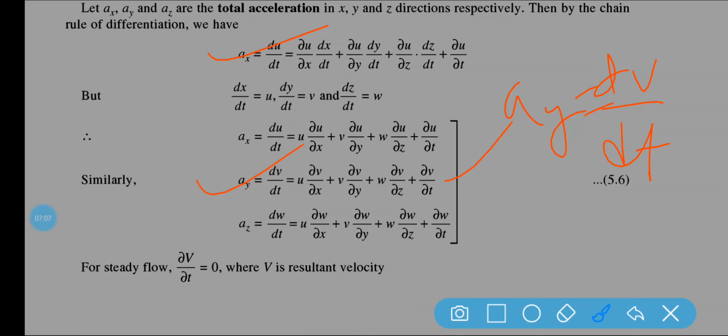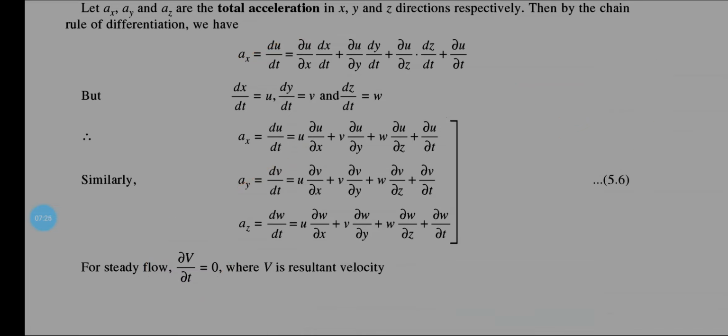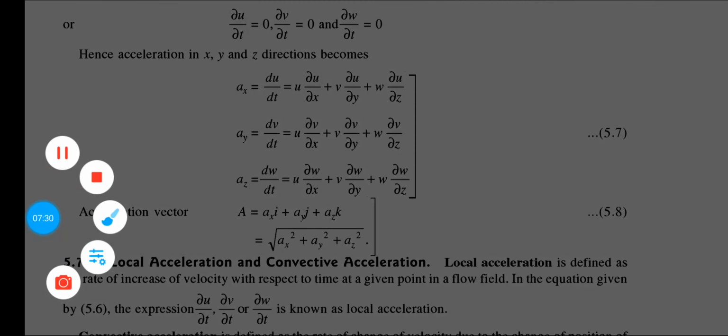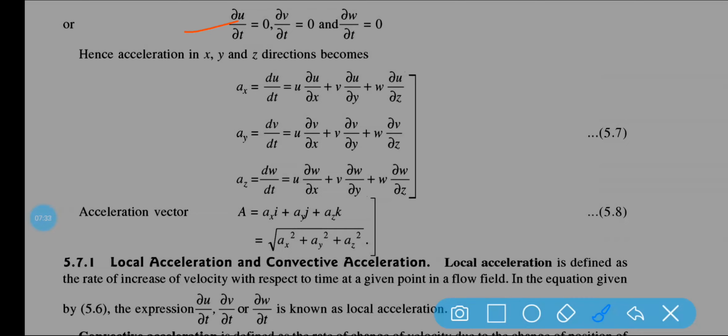Now in case of a steady flow, del v by del t is equal to 0. You know what a steady flow is? Steady flow is the flow where the flow does not depend upon time. It's called a steady flow, where v is the resultant velocity. So if I put the velocity in the equation, del u by del t would be 0, because v is the resultant velocity and u is part of that velocity. So del v by del t is equal to 0, del w by del t is equal to 0.